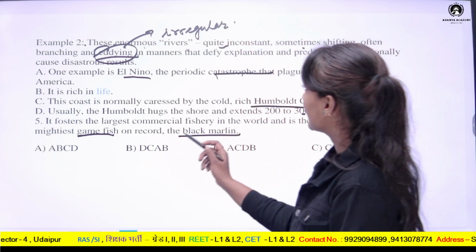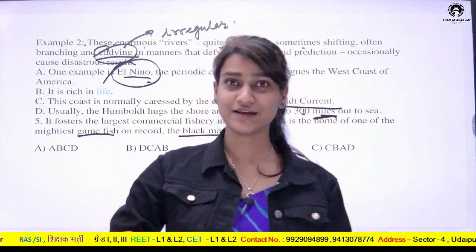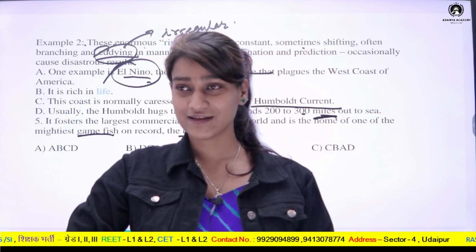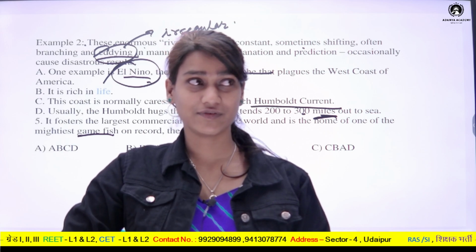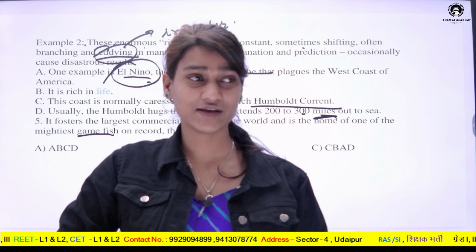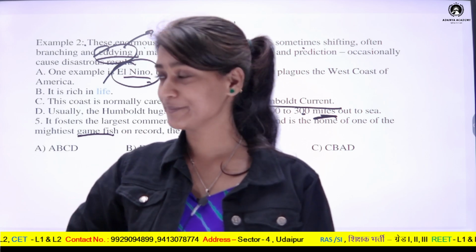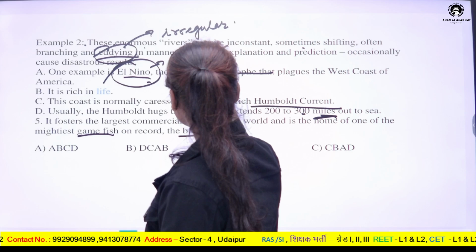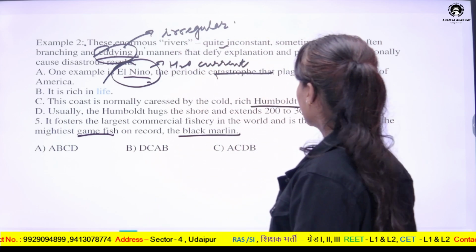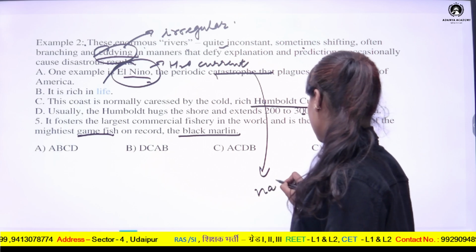And one example is El Nino. So have you heard about El Nino and La Nina? Yes, these are the two currents. El Nino is generally seen as a water current in the Pacific Ocean. So this is a water current which you might have studied in geography. And catastrophe. What is the meaning of catastrophe? Catastrophe means natural calamity.